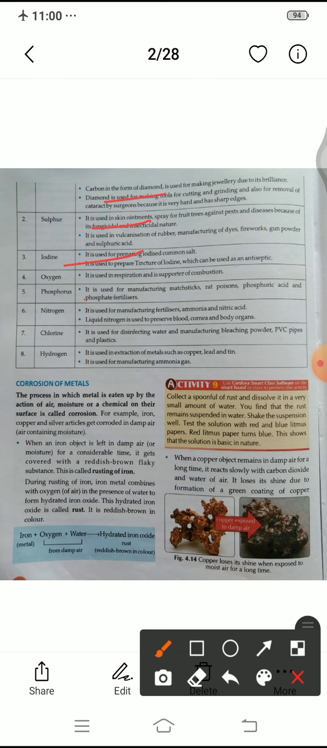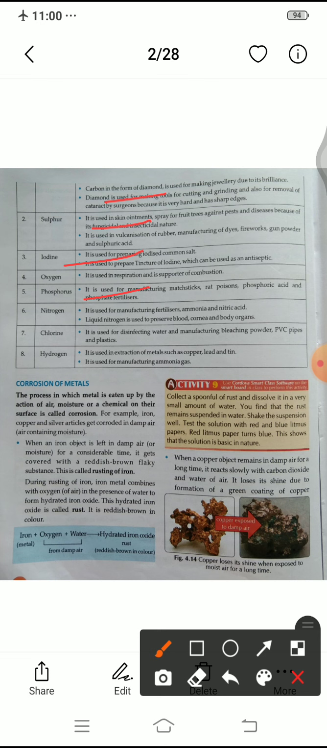Now phosphorus is used for manufacturing matchsticks, rat poisons, phosphoric acid and phosphate fertilizers. Okay, now nitrogen is used for making fertilizers, ammonia and nitric acid, because without fertilizers plants cannot survive. So nitrogen is a very necessary non-metal that is used for plants as fertilizers, ammonia and nitric acid.